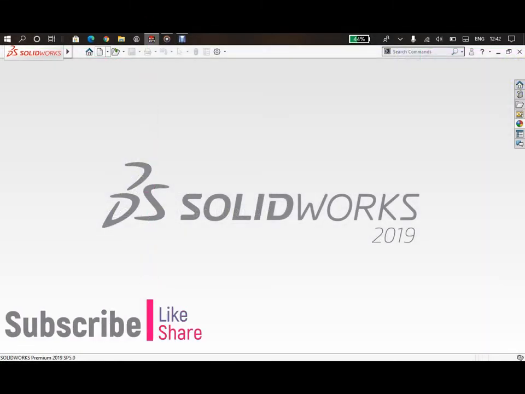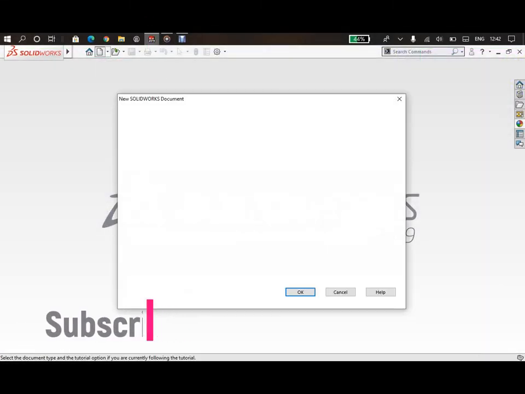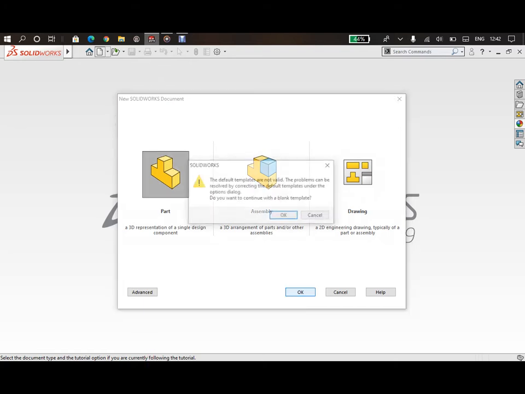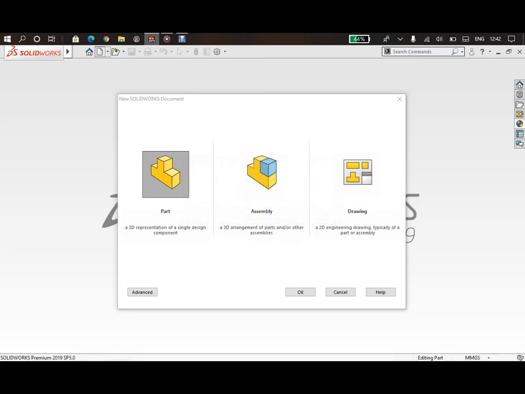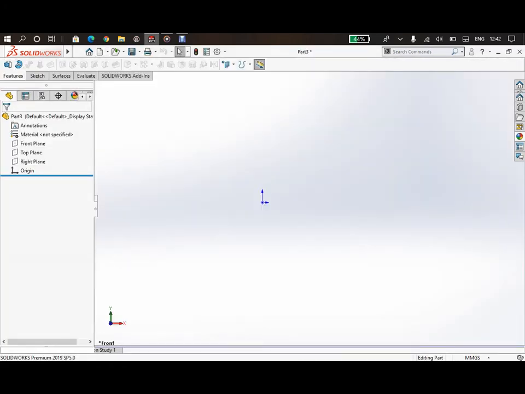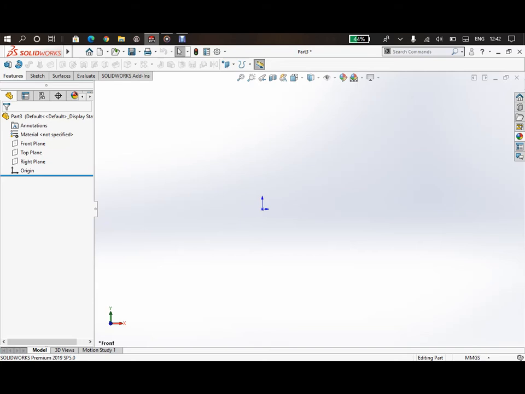So let's go. First of all, click on new tab and then we will select part option and then click OK. It is asking whether I want to open a blank template. Then let's click OK. So this is our interface, and from the bottom here we can change the unit, and we will work in millimeter